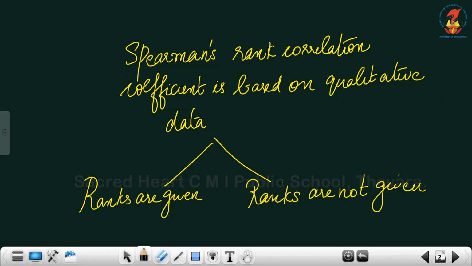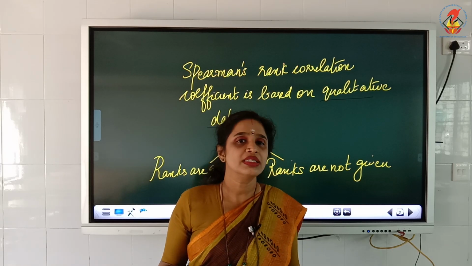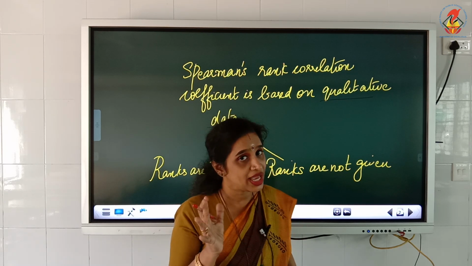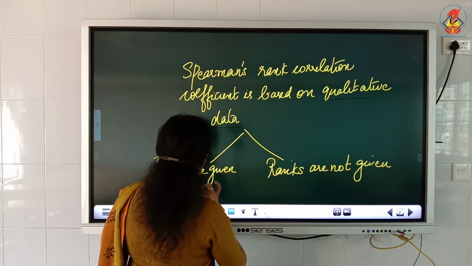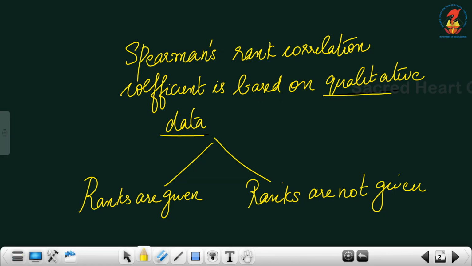Now Spearman's rank correlation coefficient is based on qualitative data. As I said, qualitative data. You know which are the qualitative data, isn't it? Skilled, very skilled, male, female, talented, all these are qualitative aspects which give qualitative attributes. So he has given importance to qualitative data.